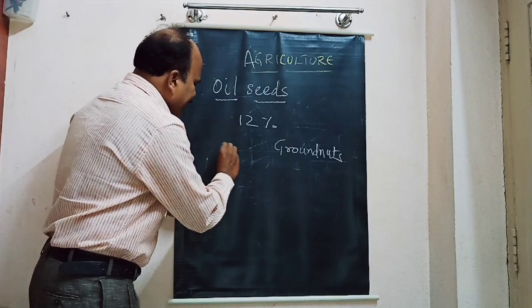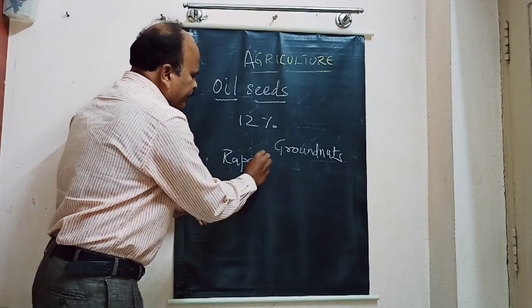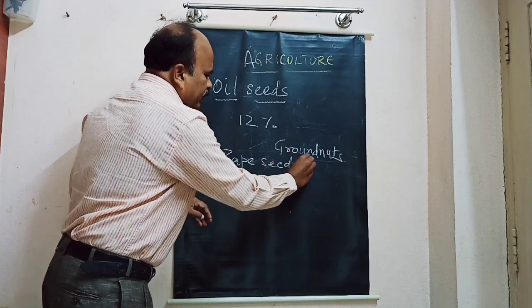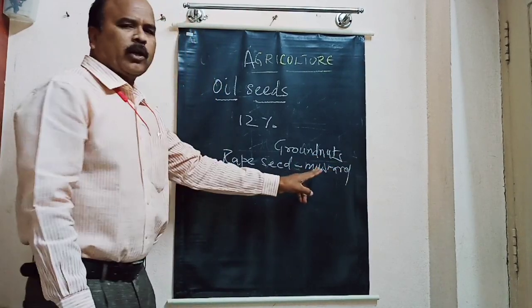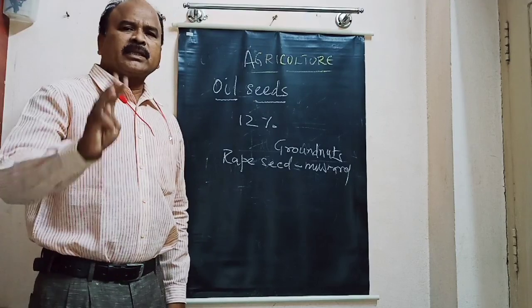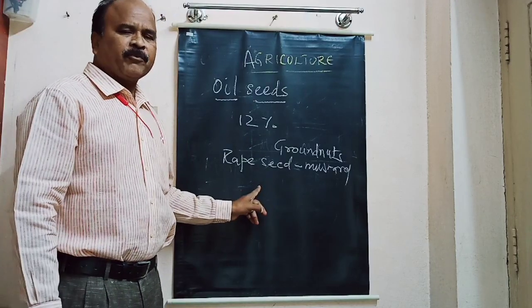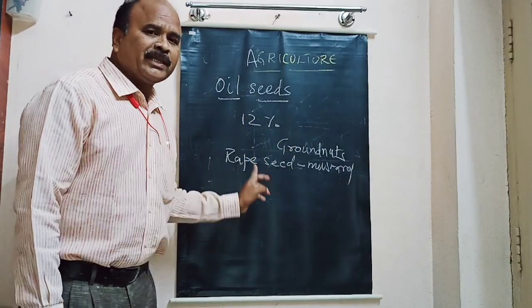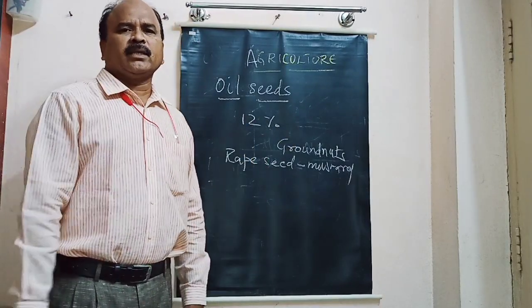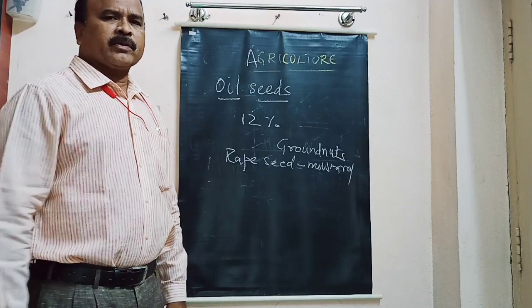The next one, rapeseed. Rapeseed means mustard. Almost mustard and rapeseed are the same. India ranks third in terms of production, next to Canada and China. Among these oil seeds, linseed and mustard are grown as rabi crops.